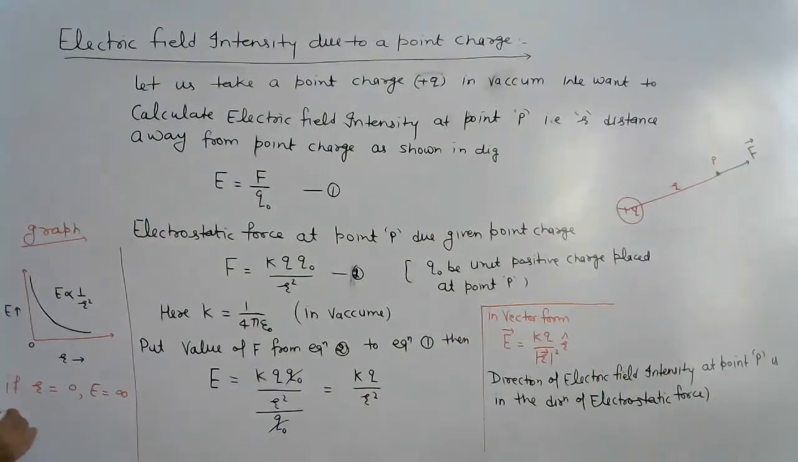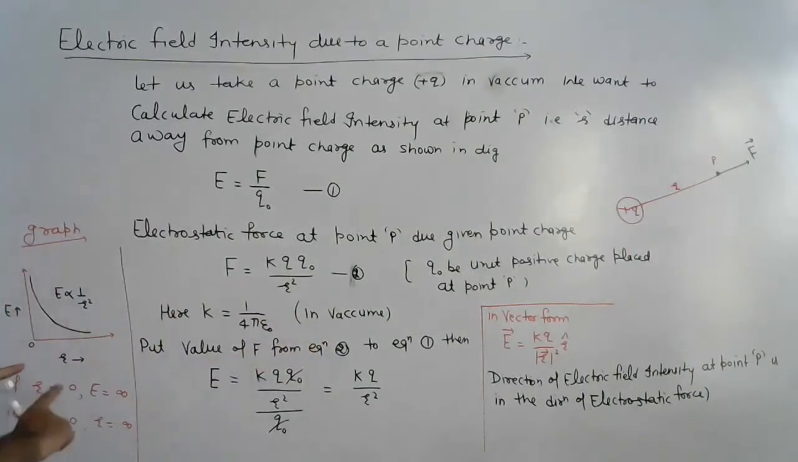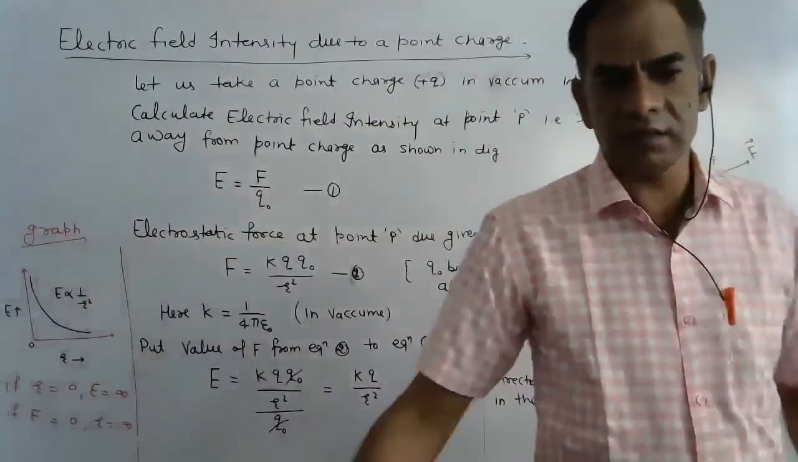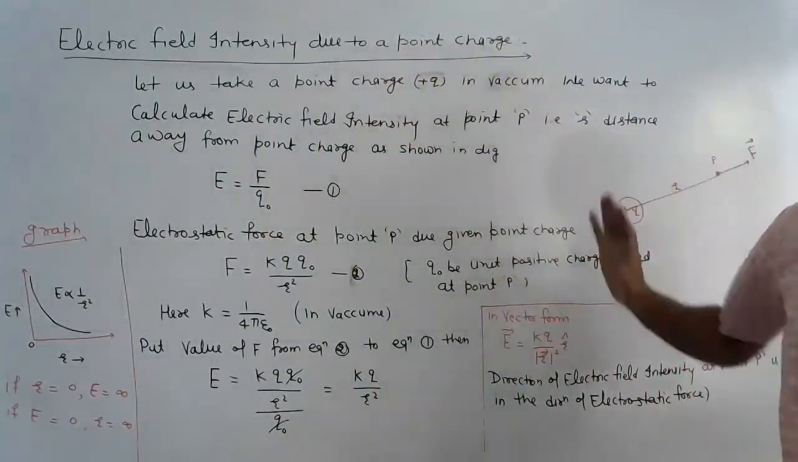In another way, if E is equal to 0, then r is equal to infinity. So electric field intensity starts to decrease continuously, but it becomes 0 at infinite distance, and infinite distance can never be expressed on this graph. This is the important topic, electric field intensity due to a point charge.